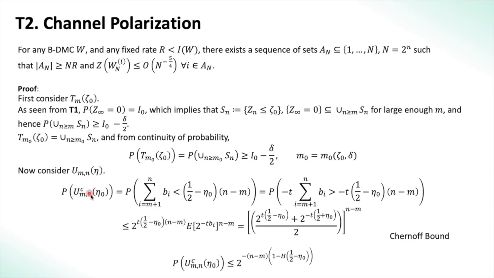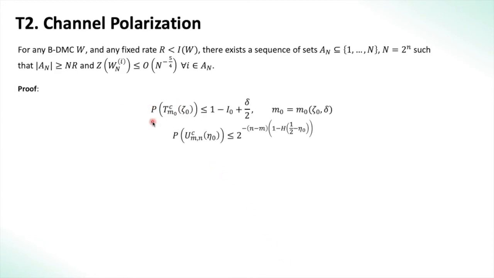Now looking at the set U_{m,n} of eta naught, we can use the Chernoff bound to actually bound the probability of the summation to be lesser than half minus eta naught times n minus m. And we find that the probability of U complement is lesser than 2 power minus (n minus m) times (1 minus h of half minus eta naught), where h is the binary entropy function. Now we have these two results. Probability of T complement is less than 1 minus I naught plus delta by 2, and probability of U complement is less than 2 power minus (n minus m) times (1 minus the entropy of half minus eta naught).